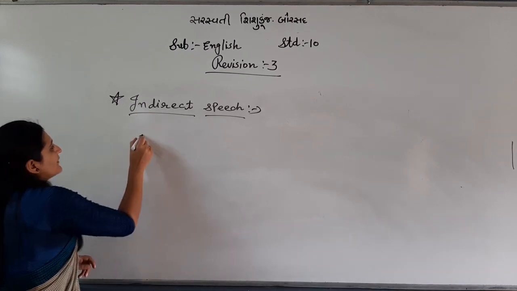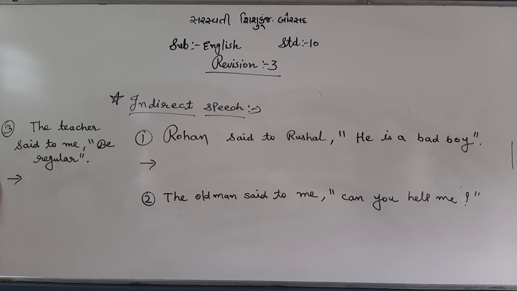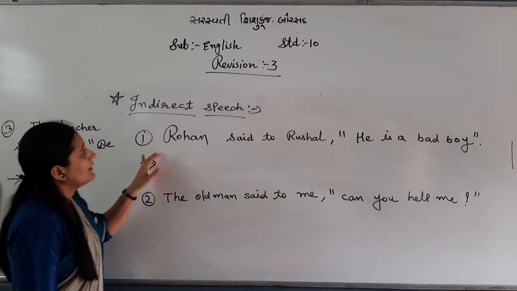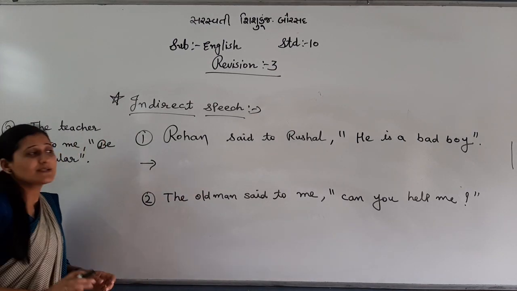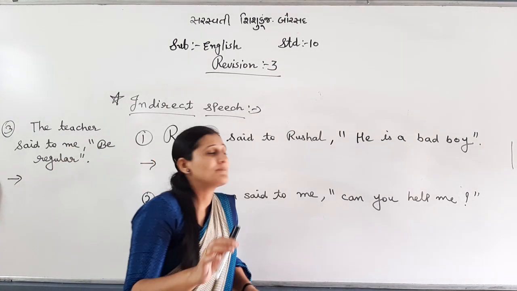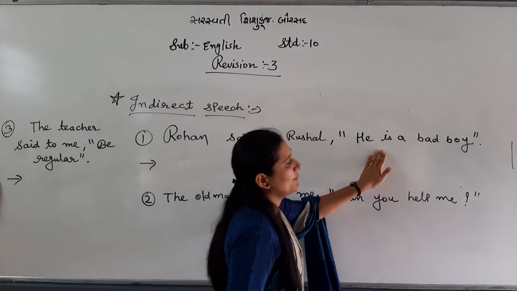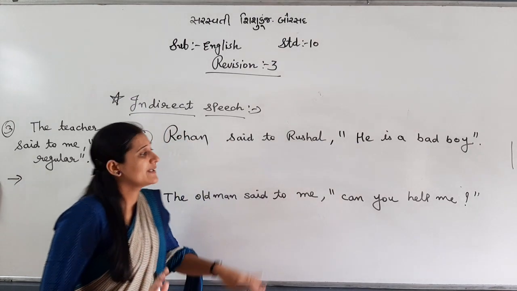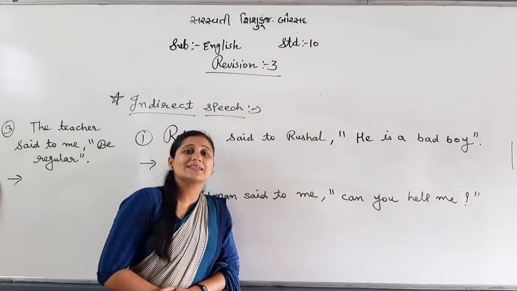First example, let me take a simple sentence. So see, I have written 3 examples of indirect speech, right? So we can save time. Now see, Rohan said to Rushal, he is a bad boy. What is the first rule? Check it out. In reported speech, which kind of sentence is given?